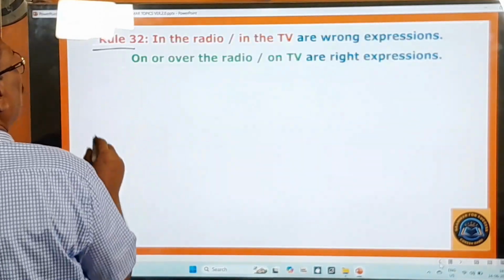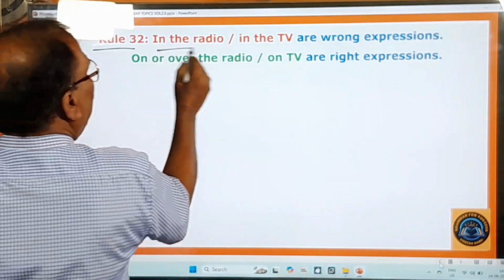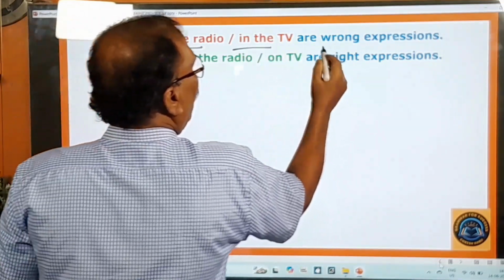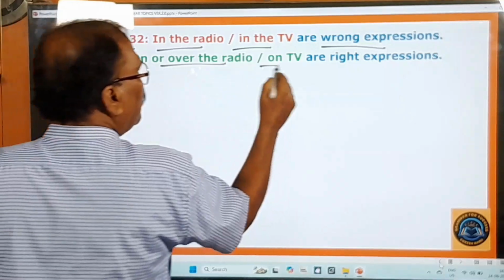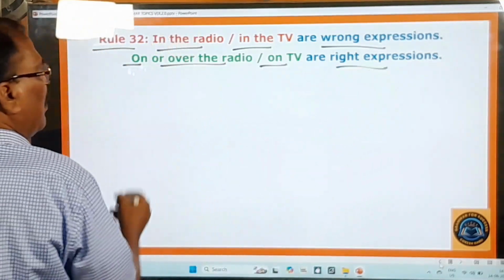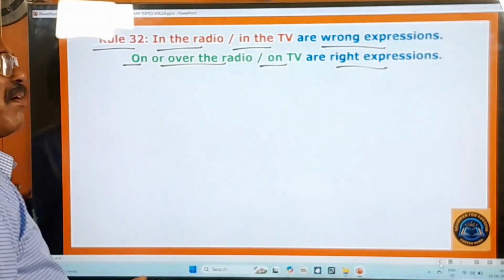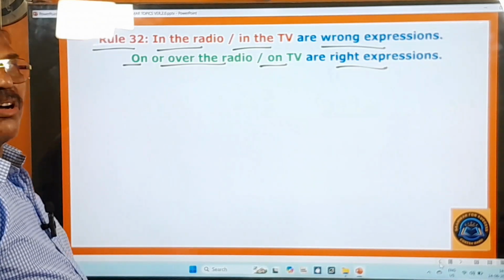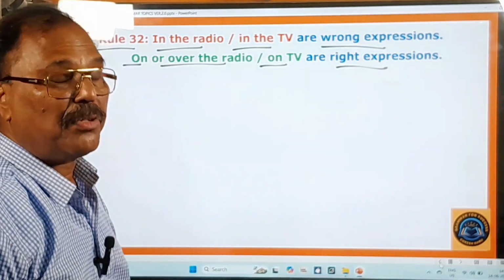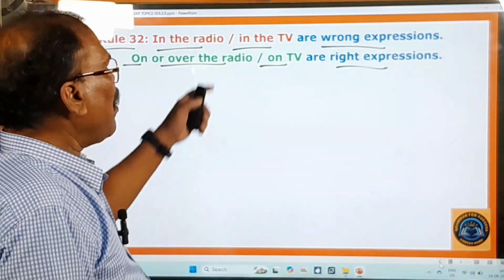Rule 32. What is this rule 32? In the radio, in the TV are wrong expressions. On or over the radio, on TV are right expressions. Most of you say in the radio, in the TV. I'm watching the cricket match in the TV, you say. Don't say in the TV. You have to say on TV.